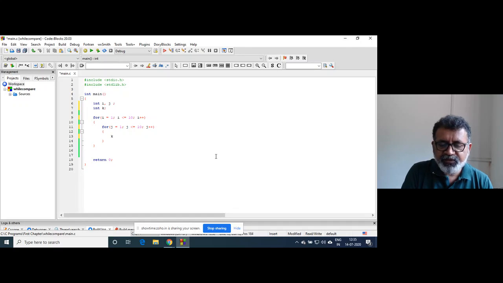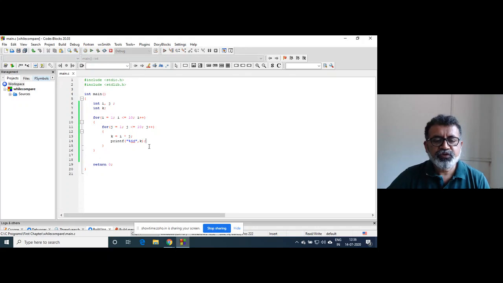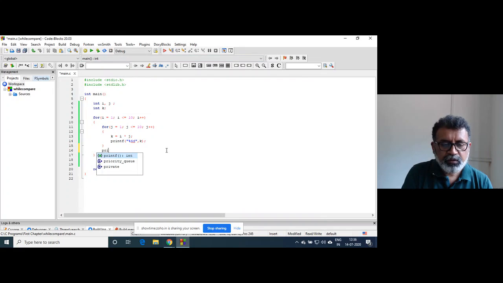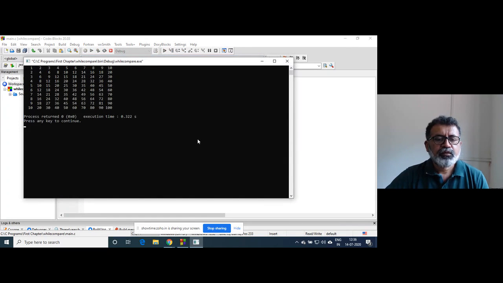If I write k is equal to i into j, and then printf percent 4d and k, and I execute this program, with a slash n written, you will find the answer for that.